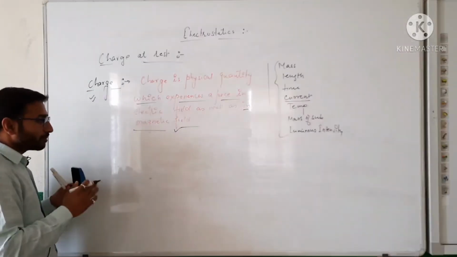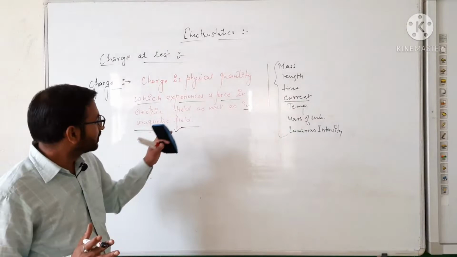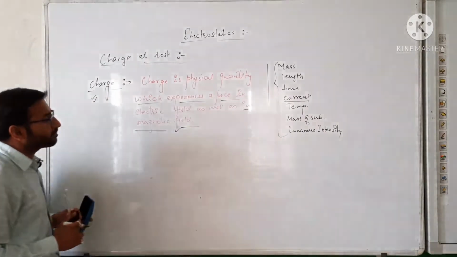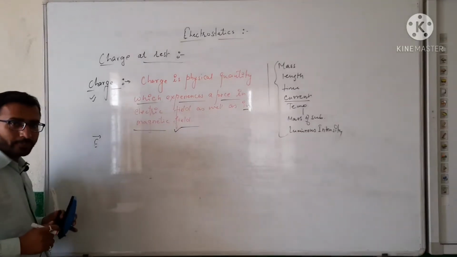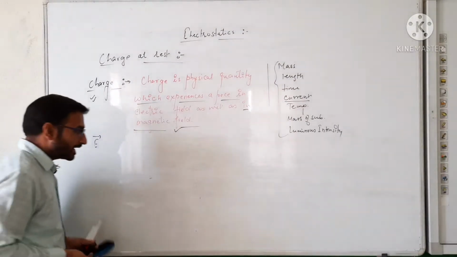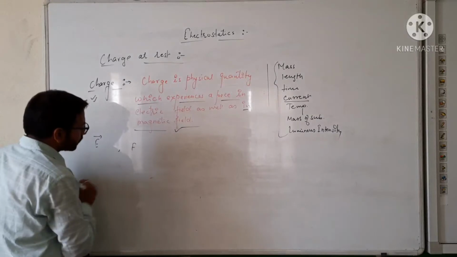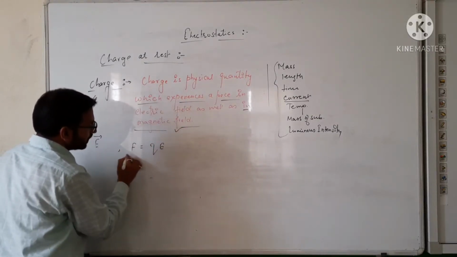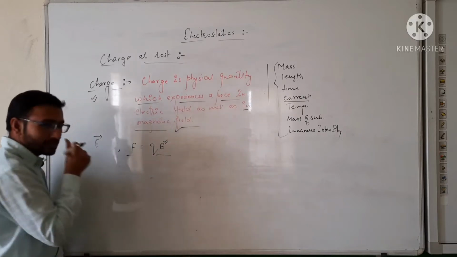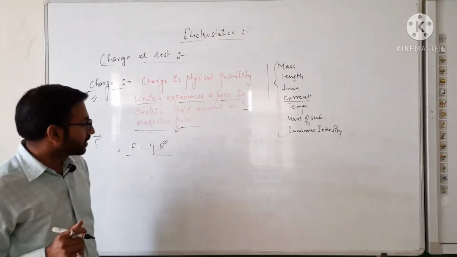But suppose in place of the magnetic field, an electric field E is given. At that time, the force experienced by the charge is Q into E. Here E is the intensity of the electric field.